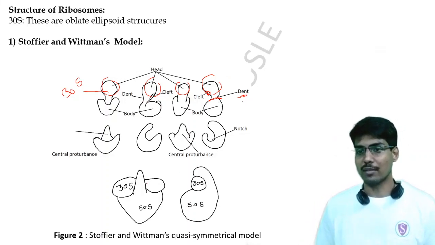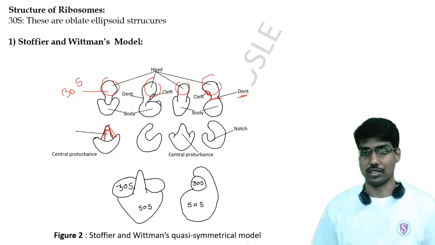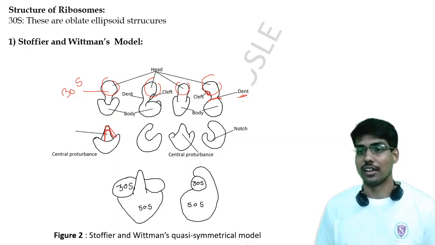The 50S ribosomal unit has a central protuberance, a peak-like structure which comes outside the structure, and laterally it has two projections, right? And from another angle, you could also see a notch inside the structure.